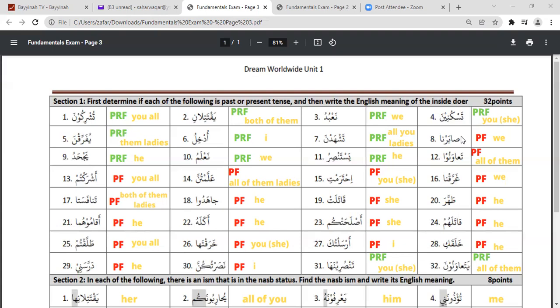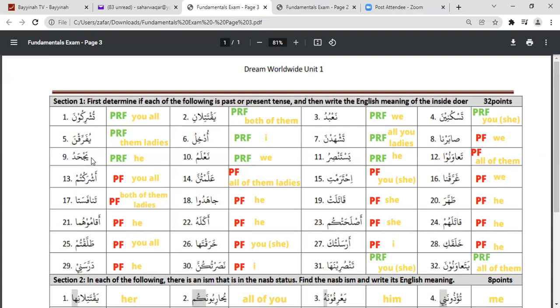But it is not starting with that, so it is past tense. And sabarna, if we look at the table, nasarna. This one is past tense, and because of this na, it means we. Nahnu nasarna, if you remember. So this will be nahnu sabarna, we.